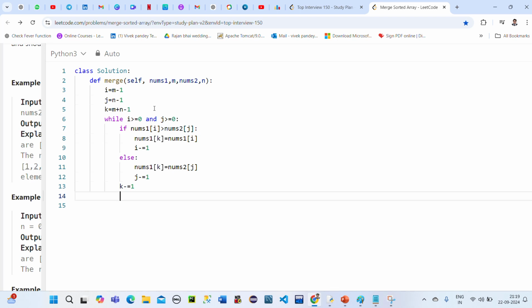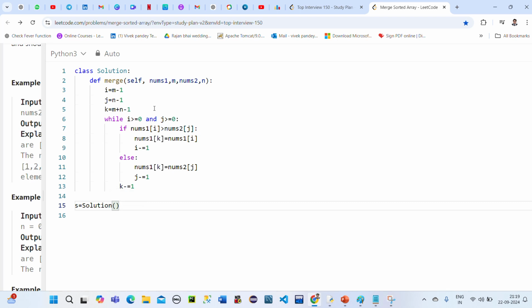Okay, so now let's see what happens here. I will create an object for this, like class and object, we need to create an object.